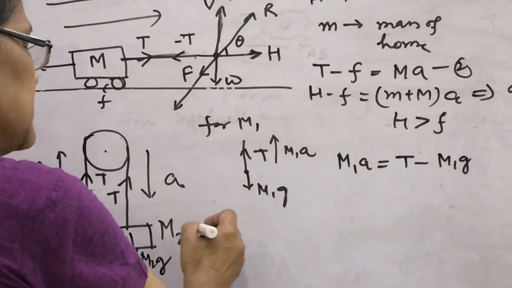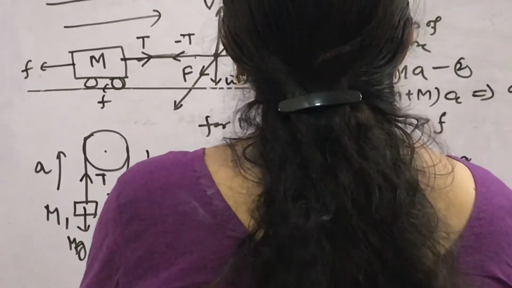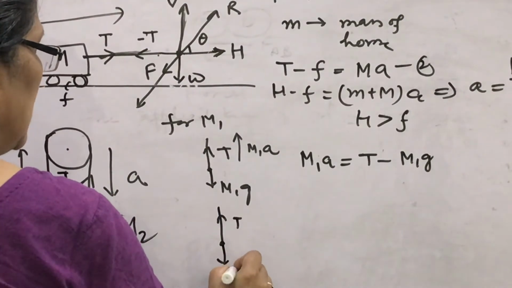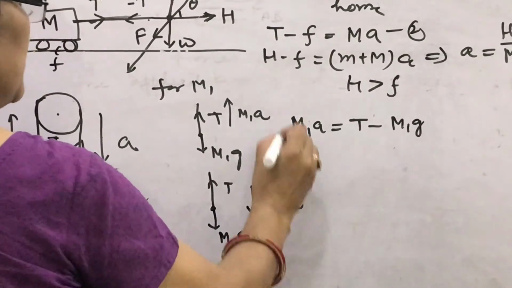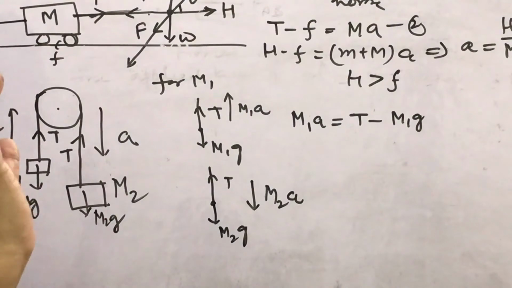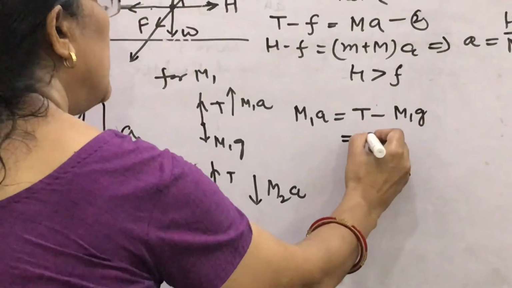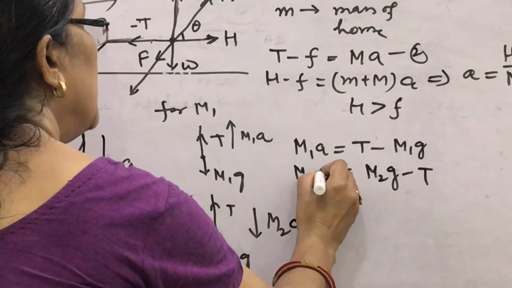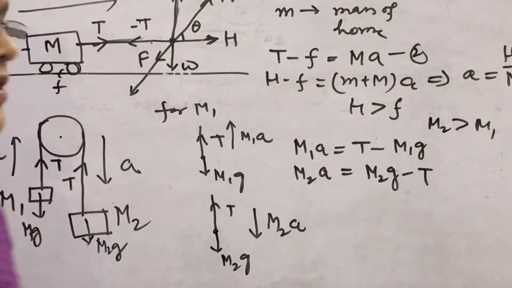Similarly, for the second case, what will you write? Look here, for m2 you will draw the free body diagram. This is tension, this is m2g, and here the force m2a is acting downward with acceleration a. So this equation will become m2g minus T equals m2a. We have assumed here that m2 is greater than m1.